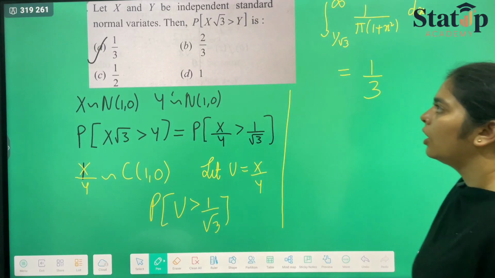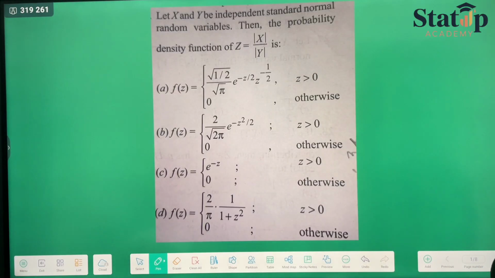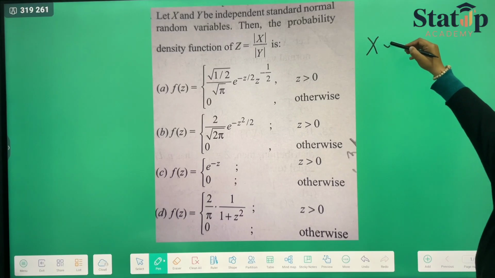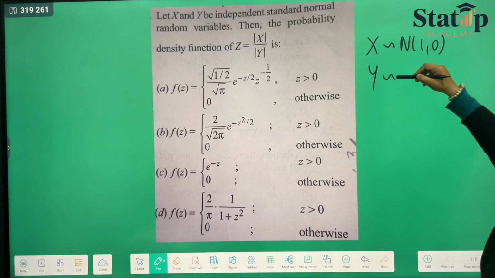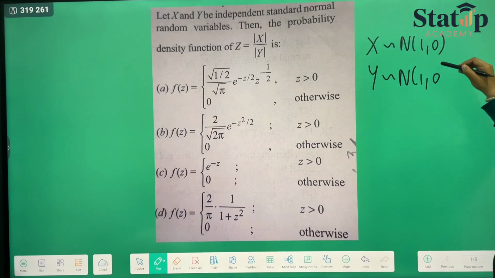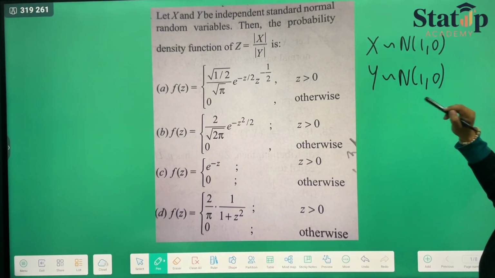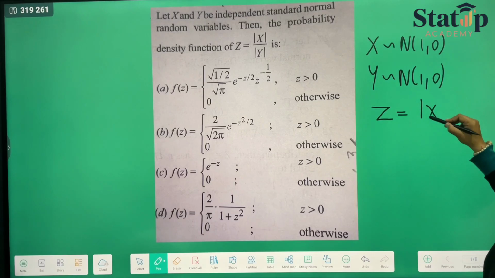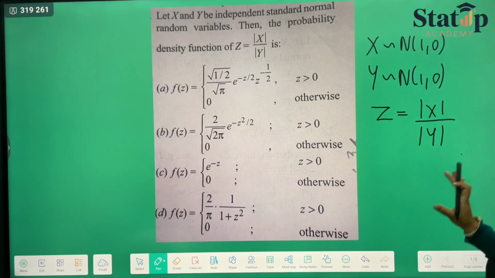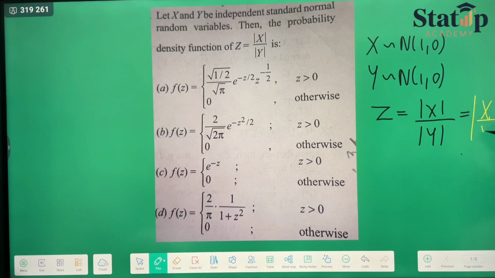Okay. Now the last question. Here they have given us that x and y are standard normal variables, both independent of each other. Then find the probability density function of z. If we have to find the probability density function of z, then z is modulus of x upon modulus of y. This can also be written as modulus of x upon y.